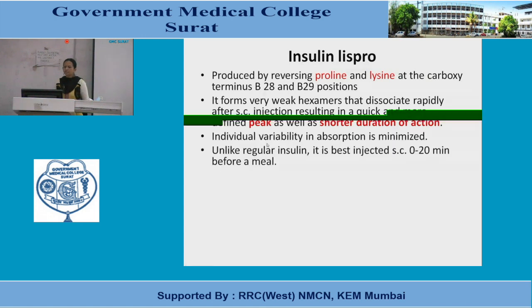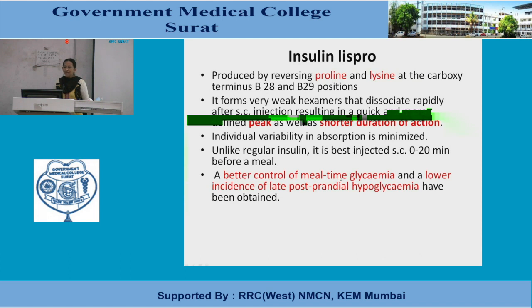Individual variability in absorption is minimized with Lispro, that is the advantage. Another is, unlike regular insulin, it is best injected subcutaneously 0 to 20 minutes before a meal. So not immediately, but 5 minutes before meal also it can be taken, 10 minutes also, 20 minutes also. Immediately after taking the meal, we can inject this because they are rapidly acting. In case of regular insulin, we have seen it is given 30-40 minutes to 1 hour before meal.